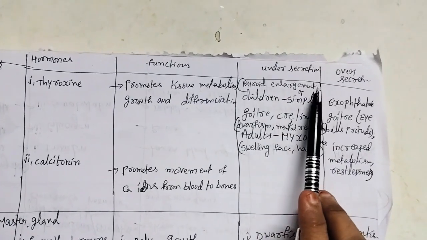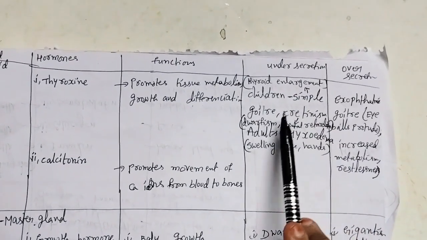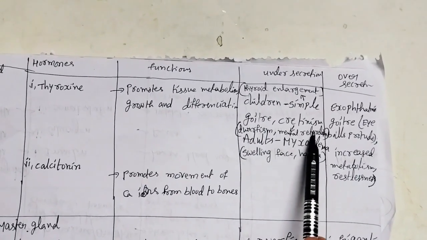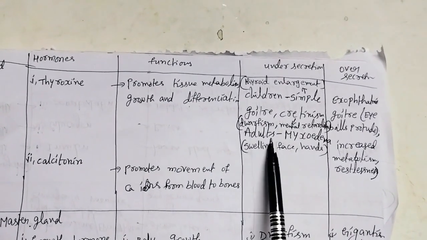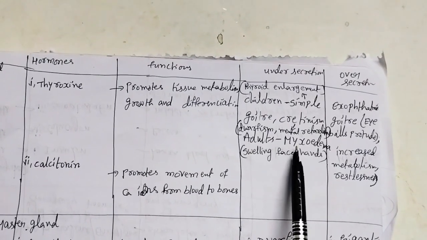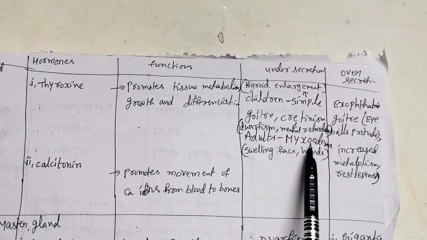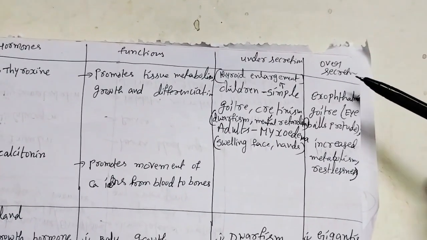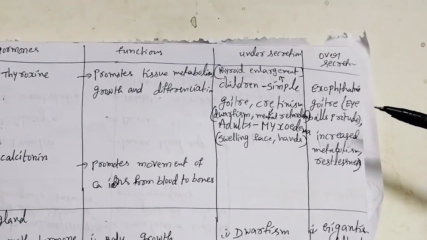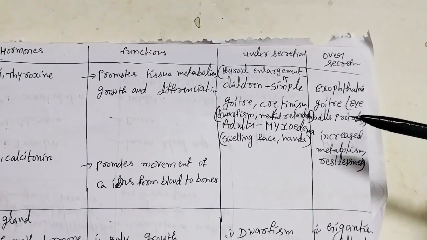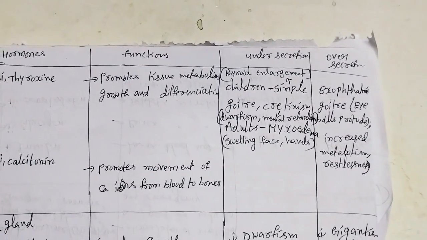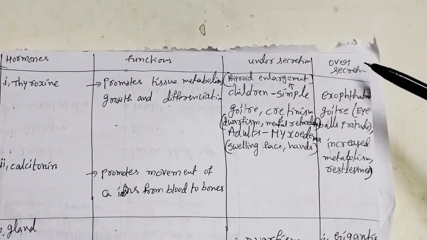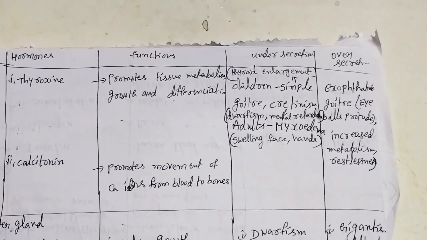So thyroid enlargement in children is called simple goiter, and cretinism means dwarfism and mental retardation in children. In adults, the disease is called myxoedema, whose main character is swelling of face and hands. Over secretion causes exophthalmic goiter: eyeballs are protruded, with increased metabolism and restlessness. These are the over secretion diseases.